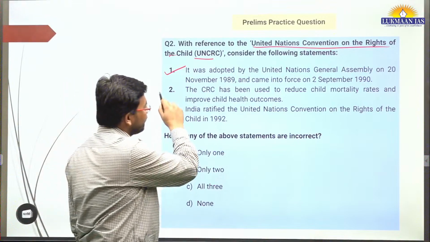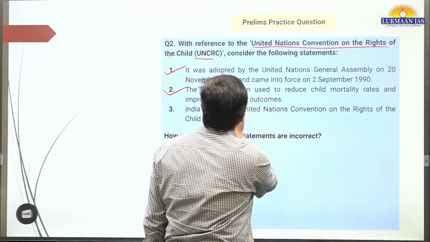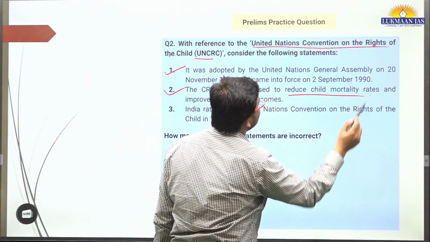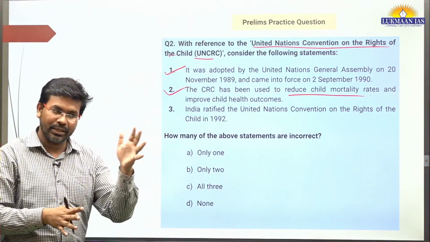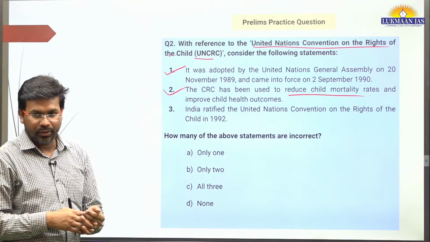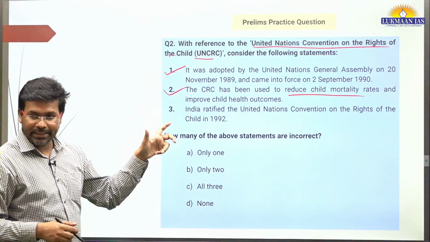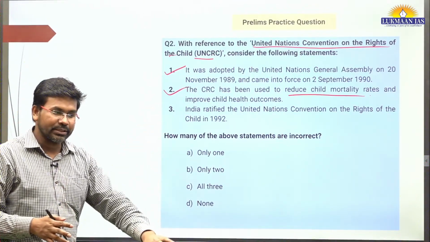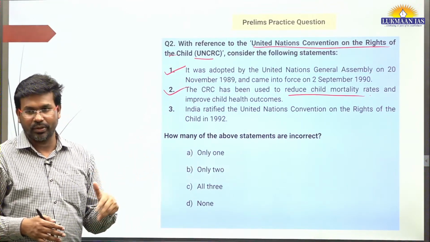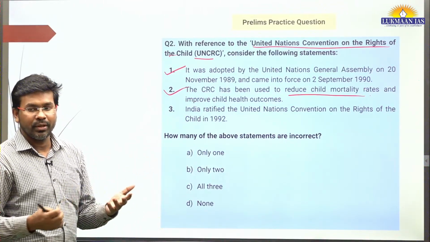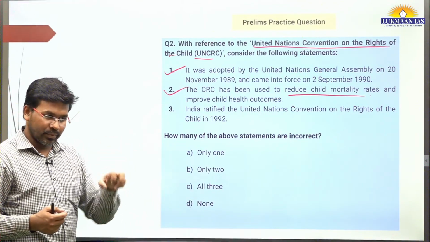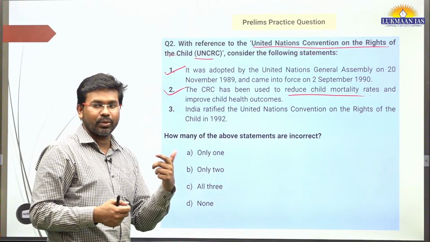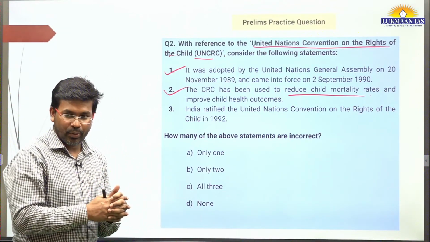This is important. This is right. Okay. So this CRC has been used to reduce child mortality rates. I mean, if you protect the rights of children, their mortality can be reduced. The rights mean, do not put young children to hazardous work. If you put them into hazardous work, the death rate will go up. If you stop them from doing it, their death rate will go down.